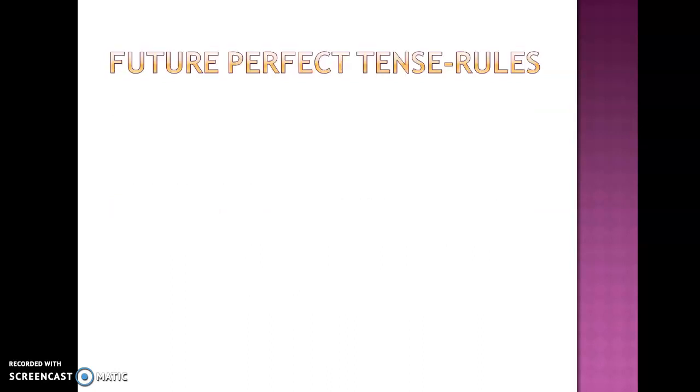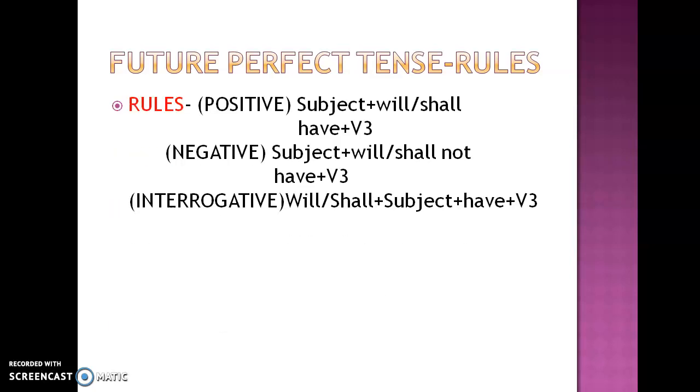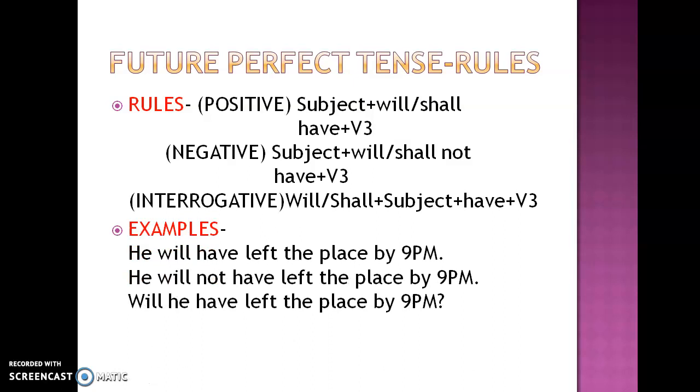Now, future perfect tense rules. Subject, in all the perfect tenses you always use have or has, and in future only have is used. So subject plus will, shall, have plus third form of verb. In all the perfect tenses we use third form of verb, whether it's present perfect, past perfect or future perfect. He will have left the place by 9 p.m. He will not have left the place by 9 p.m. Now for interrogative, helping verb will come in the beginning.